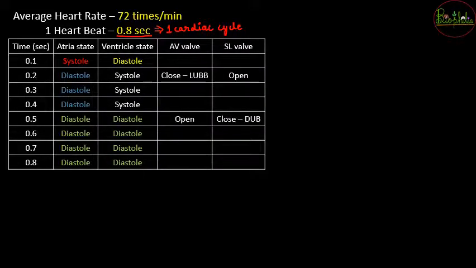In this table there will be time starting from 0.1 second up to 0.8 seconds, and the states of the atria and the ventricles will be mentioned.